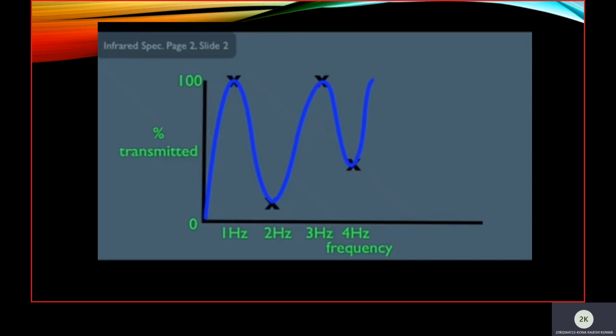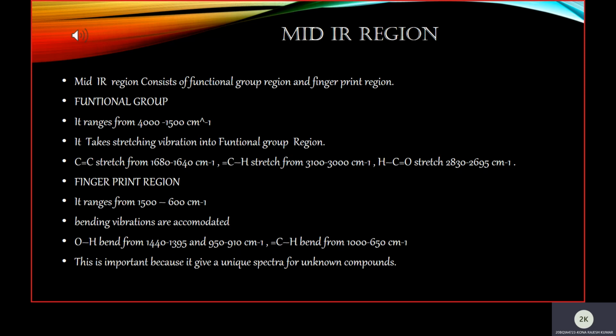The mid IR region consists of the functional group region and the fingerprint region. The functional group region ranges from 4000 to 1500 centimeter inverse. It takes stretching vibrations. For example, C double bond C stretch from 1680 to 1640 centimeter inverse, CH stretch from 3100 to 3000 centimeter inverse, and HC double bond O stretch from 2830 to 2695 centimeter inverse. These are the examples of the functional group region.